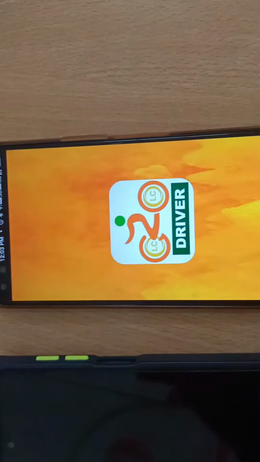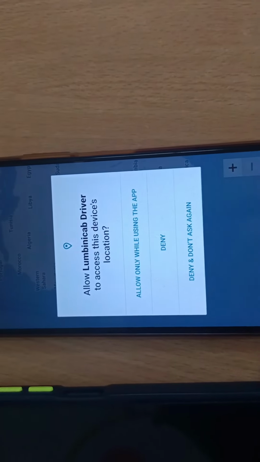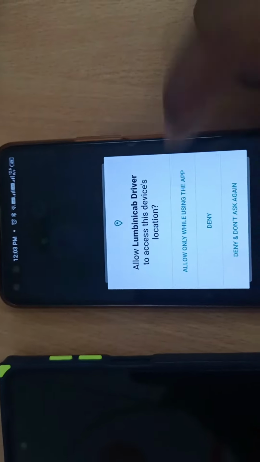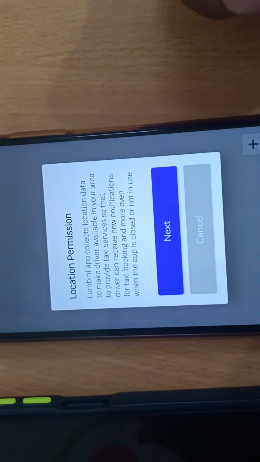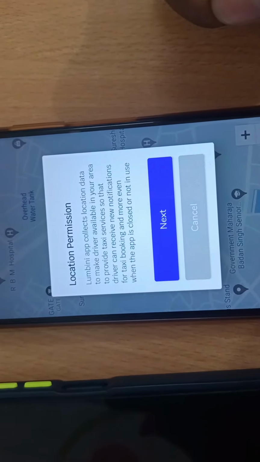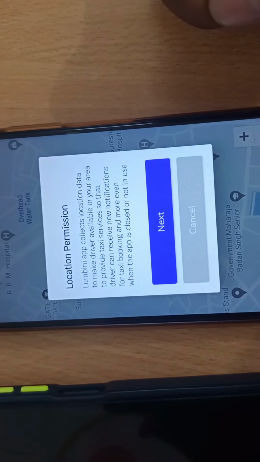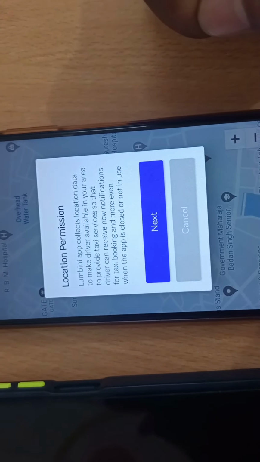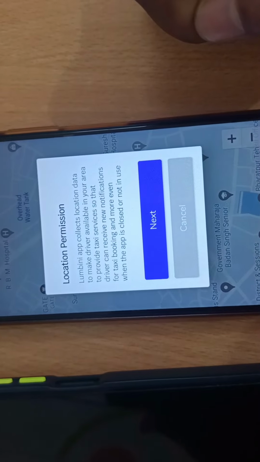So we just open the application again. Right now we just allow all the permissions. From here you can see the location permission. Lumini app collects location data to make the driver available in your area to provide taxi services, so that the driver can receive new notifications for taxi booking and more, even when the app is closed or not in use.